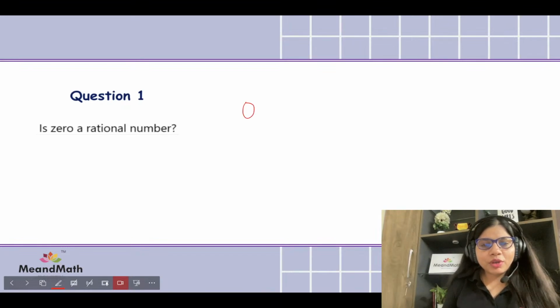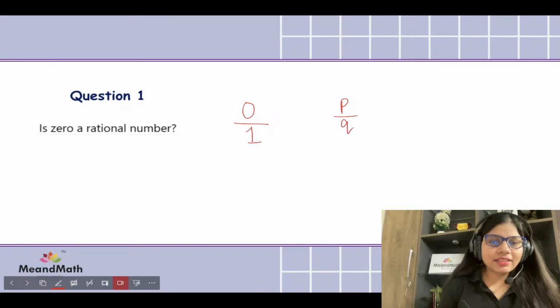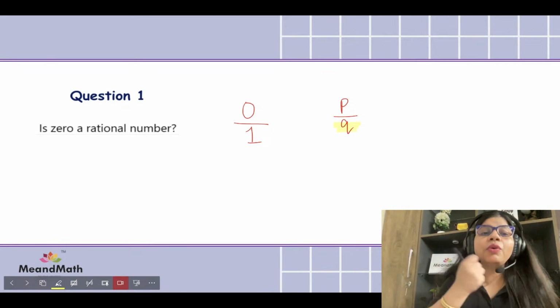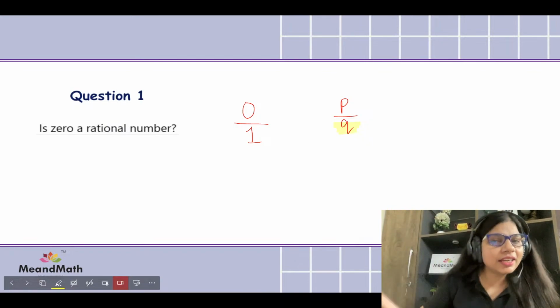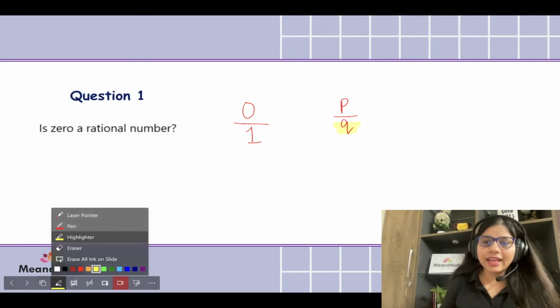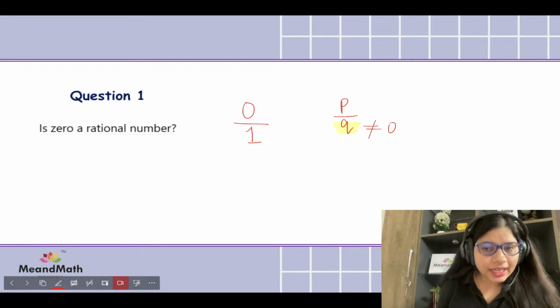So this is the number. Below this number is sitting 1, right? What's the basic identification of a rational number? That your bottom number should not be 0. Is there any condition for the top number? No, but your bottom number should not be 0, correct? So your Q should not be 0, and here our bottom number is not 0.